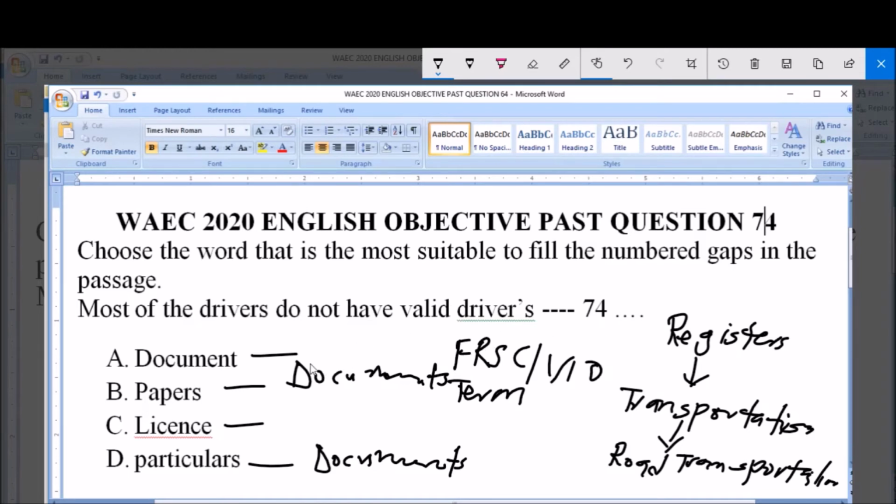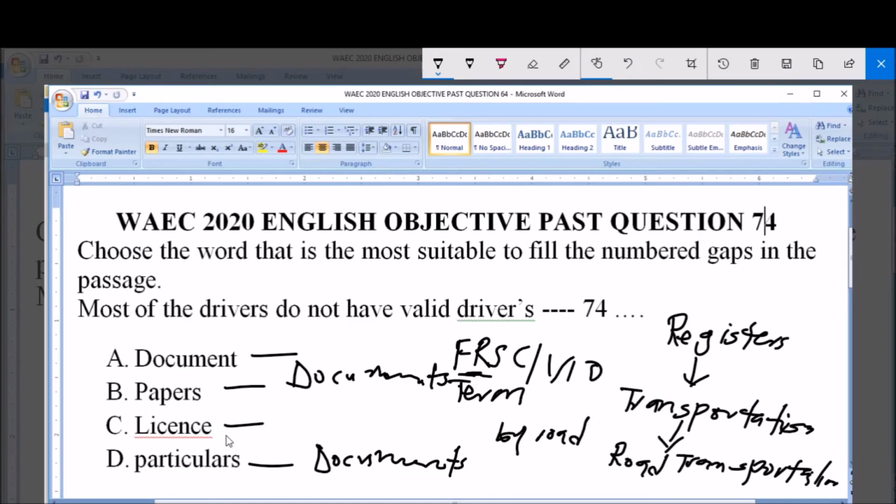And what is expected of every driver? To drive by the road. For any driver to drive by the road after attending driving school training and the rest of them, it's expected that a driver should get what we call driving or driver's license for Federal Road Safety Corps.